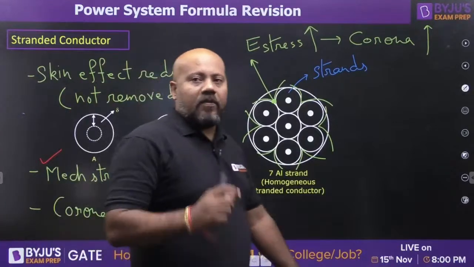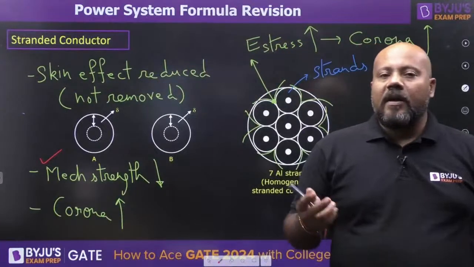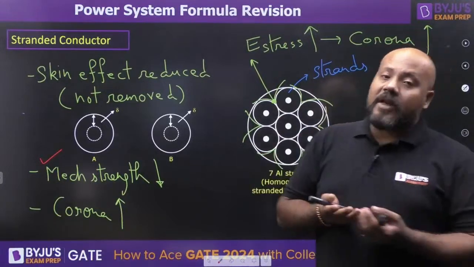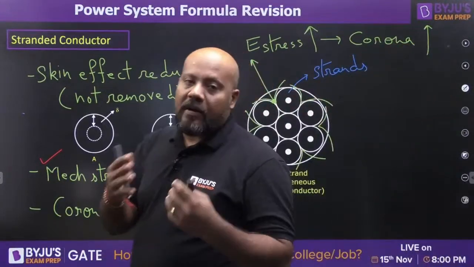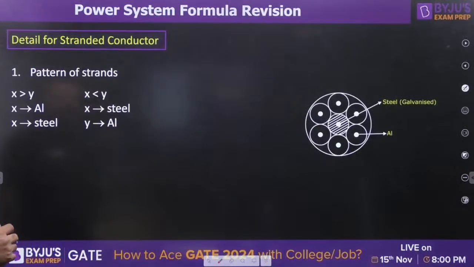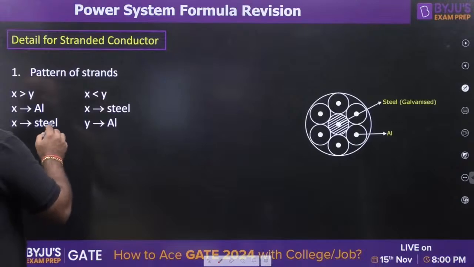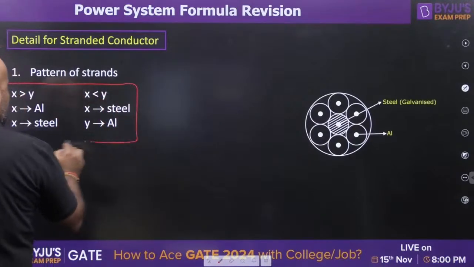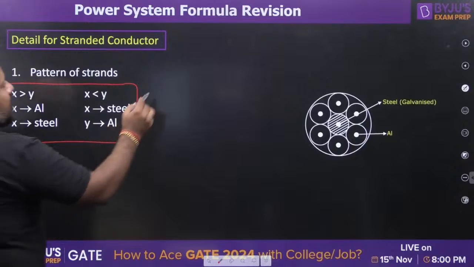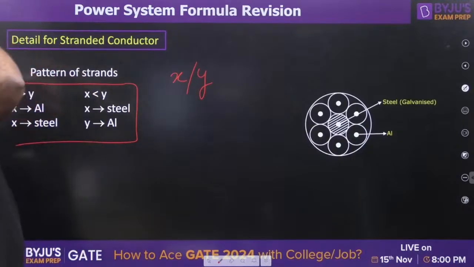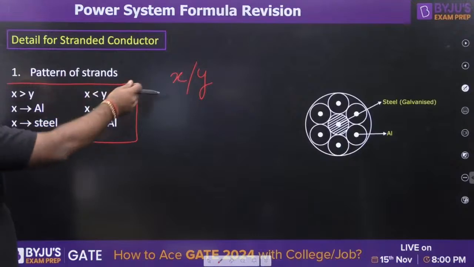So we have solved one problem, that of mechanical strength. We have improved mechanical strength by introducing a steel strand in the core. But it's not that only one strand is going to be of steel. There may be more than one strand also. For the ACSR conductor, we represent it by X oblique Y, where X and Y are numbers.